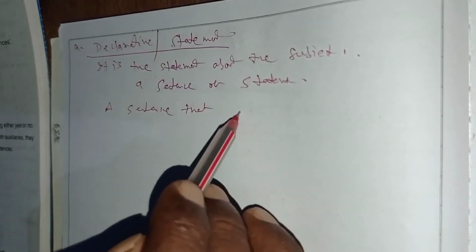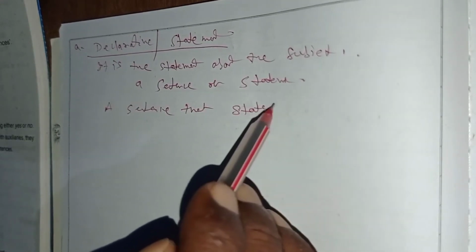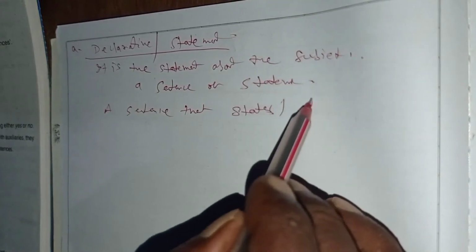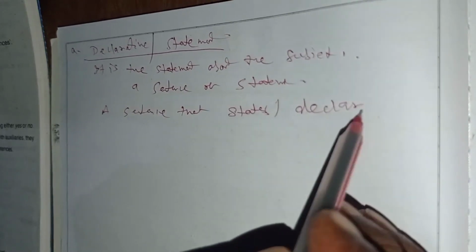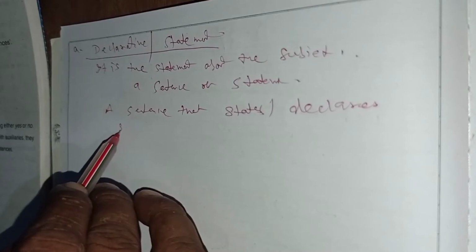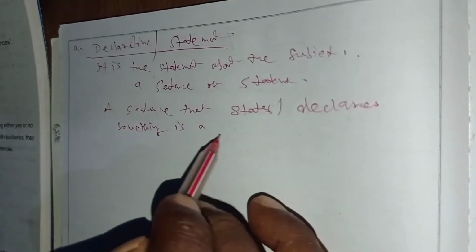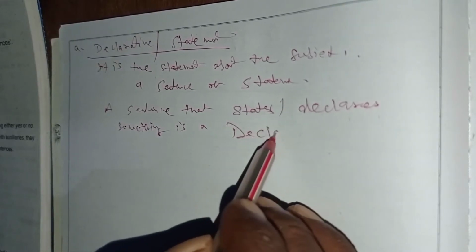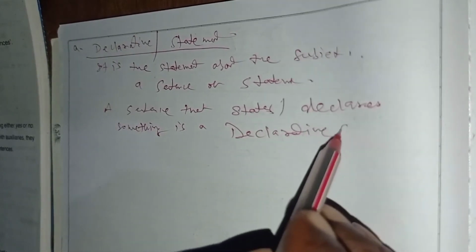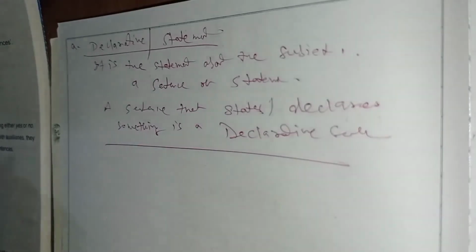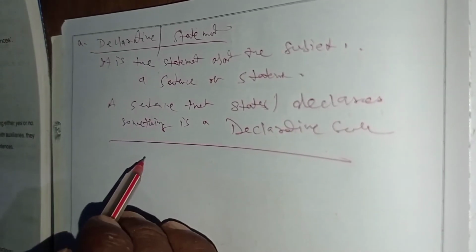a sentence that states or declares something is a declarative sentence. Okay, we can also give some examples of these sentences.